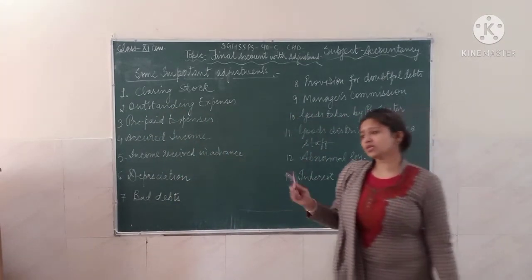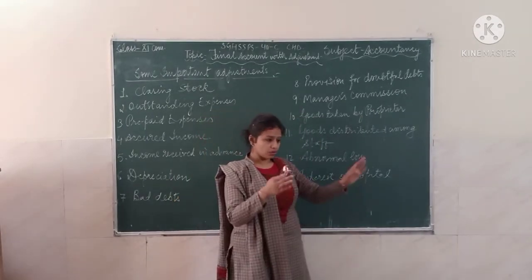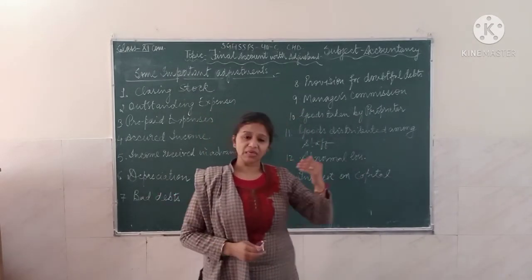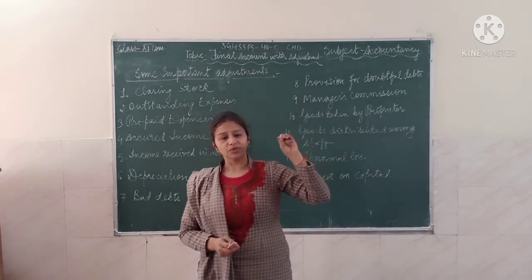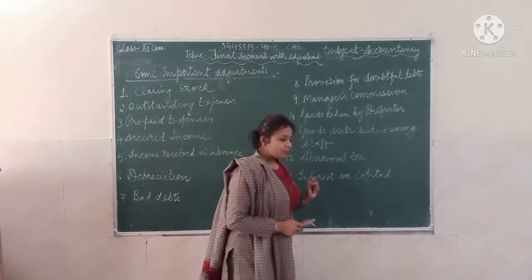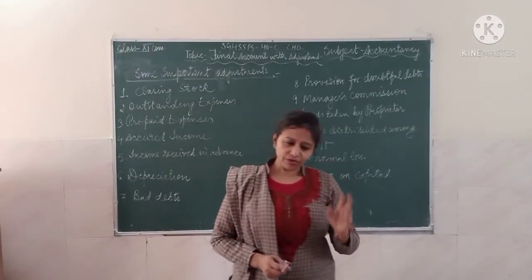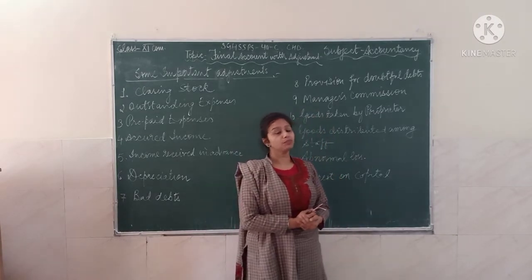In the first lecture, we have already learned how to prepare the final account, starting with the making of the trading account. When you make the trading account, you arrive at the gross profit. Then you have to make the profit and loss account.